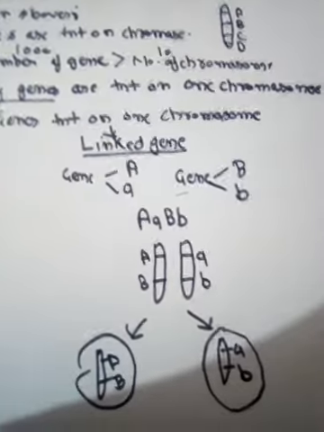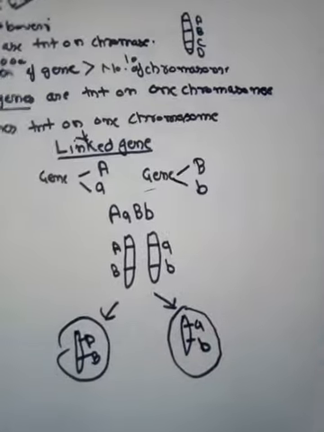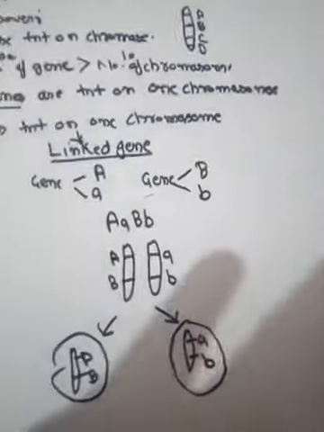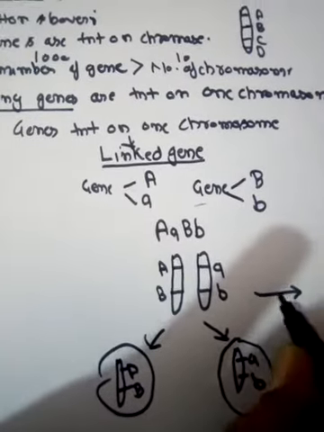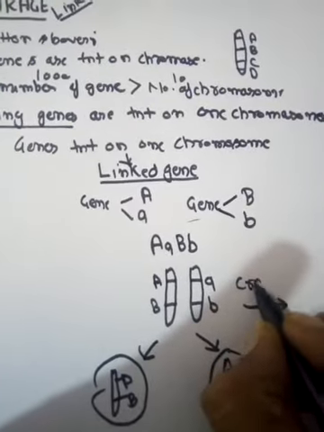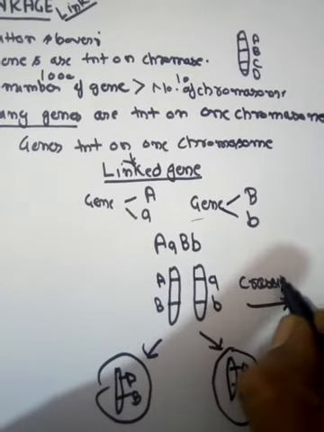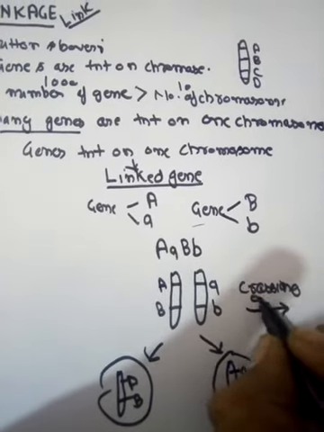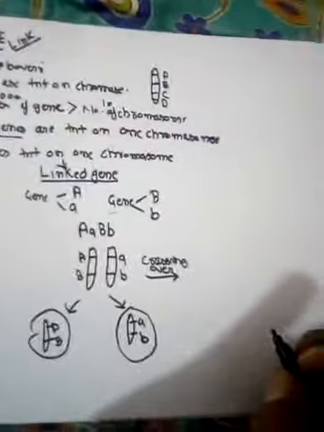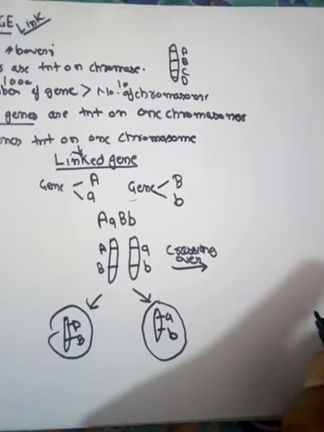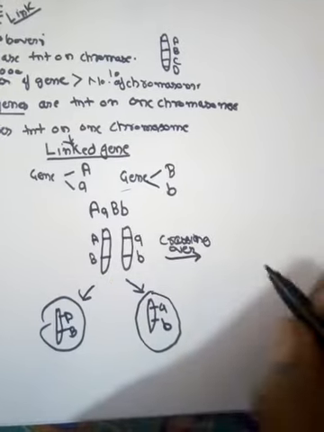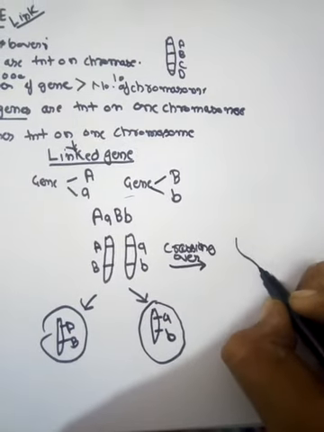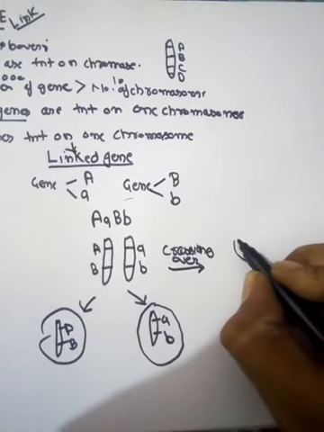But the question is, can the linked genes be separated? Linked genes separate हो सकते हैं एक दूसरे से या नहीं? So the answer is, there is a process that occurs during meiosis that is called crossing over, and this crossing over may lead to the separation of linked genes. For suppose these two homologous chromosomes undergo crossing over. So here I represent how they are undergoing the crossing over.